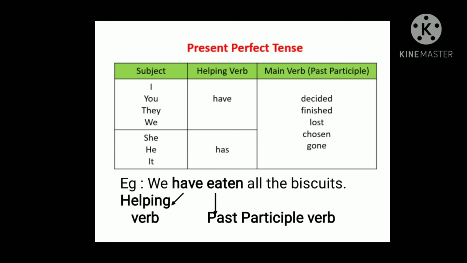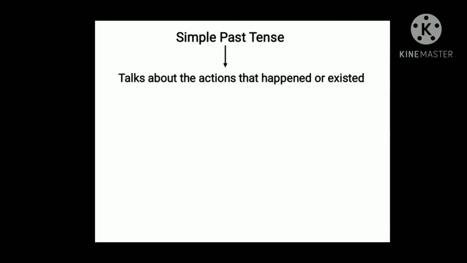Here, always when you frame present perfect tense, be cautious that you have to frame it like subject plus be form verb has or have plus past participle verb. Okay, are you clear? Yes. So shall we pass on to the simple past tense?